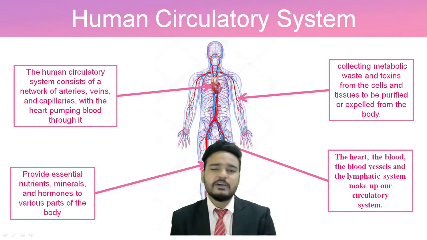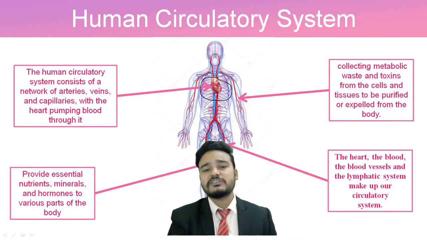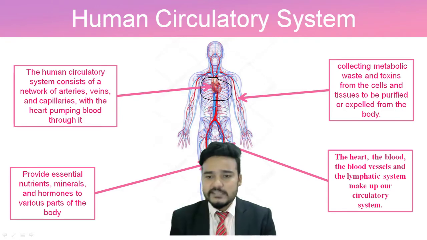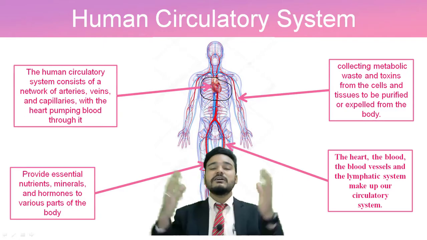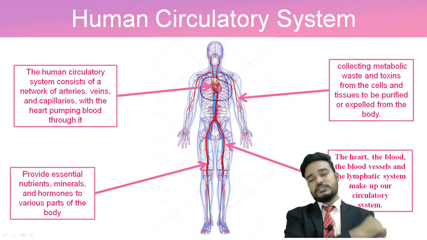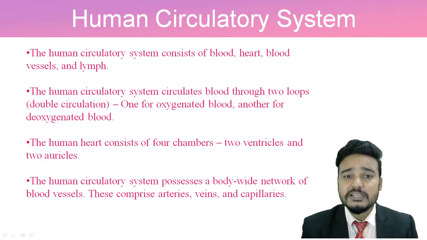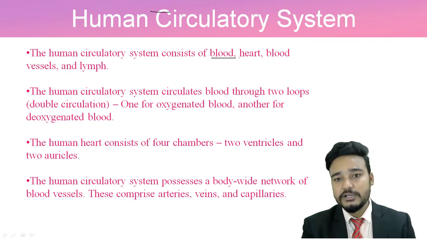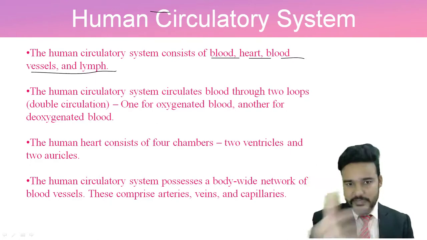So what are the things that are present? As you can see here, this is our heart, which is at the center of this circulatory system. So the heart, the blood vessels, and another liquid, that is the lymphatic system, are the organs which create our human circulatory system. As we discussed, it consists of blood, heart, blood vessels, and lymph. Lymph is also a liquid that we will be explaining.